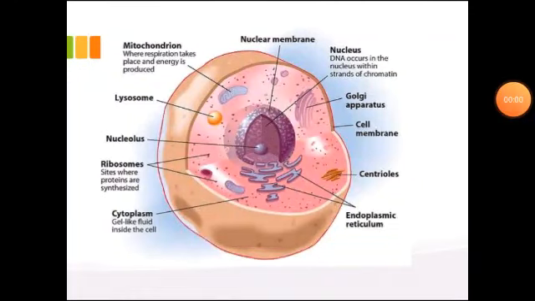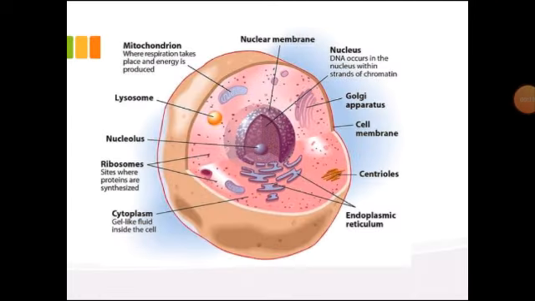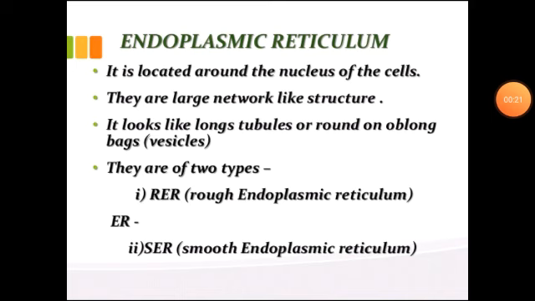Student, yesterday we started the fundamental unit of life, and we have already discussed the prokaryotic cell and the eukaryotic cell. Yesterday we also started the cell organelles, under which we learned about the nucleus and nucleolus. Today we will start with the second cell organelle, that is the endoplasmic reticulum.